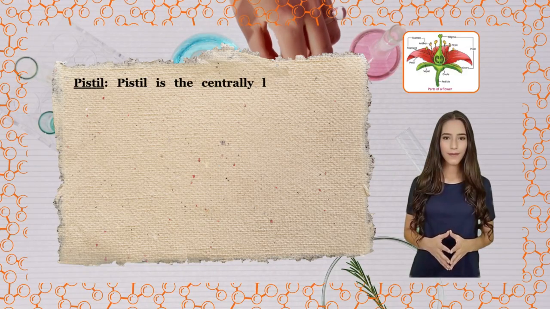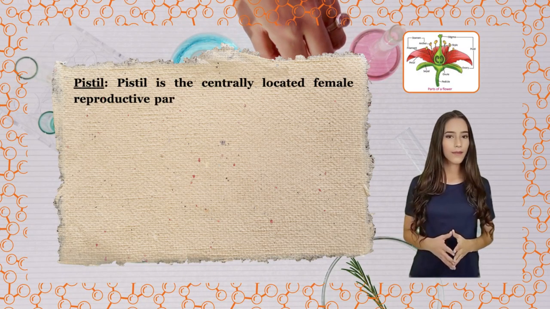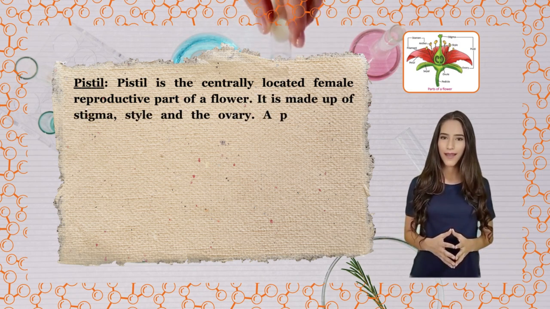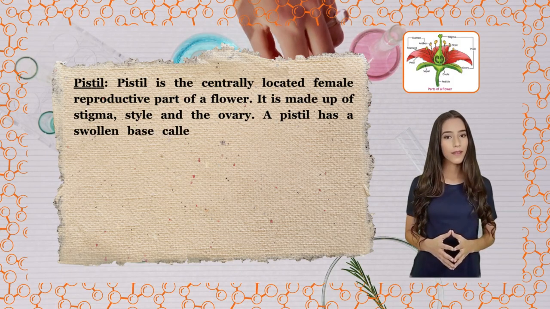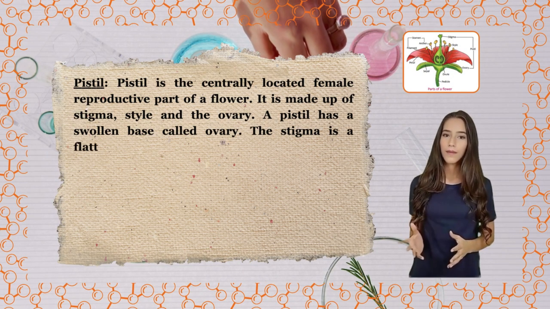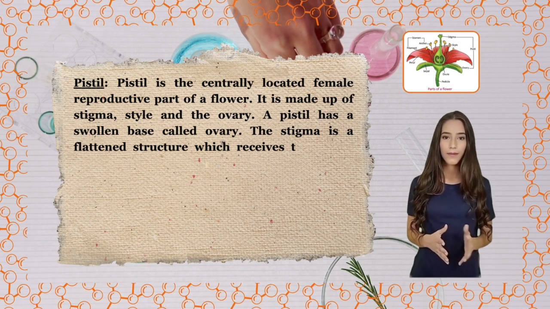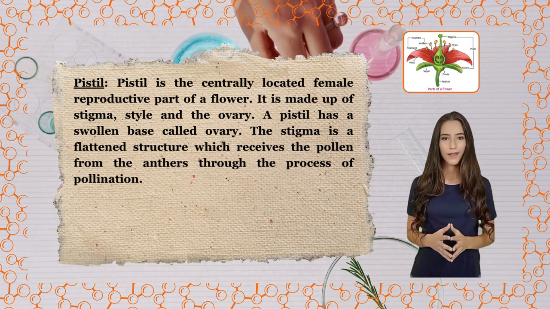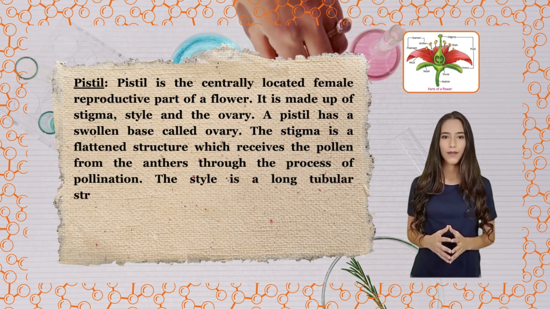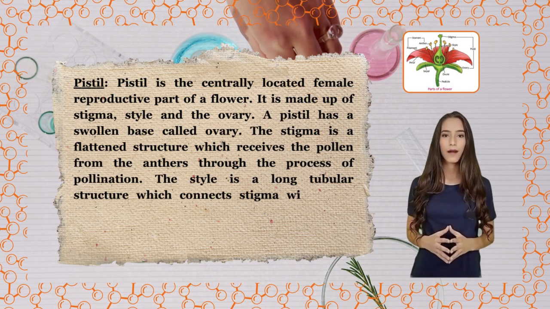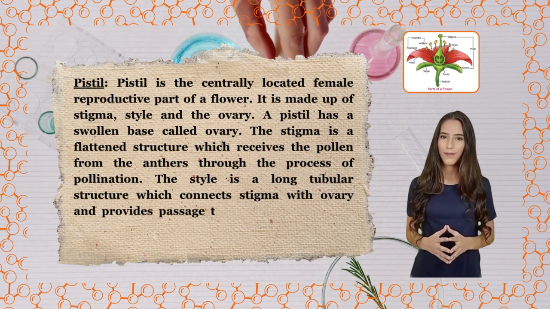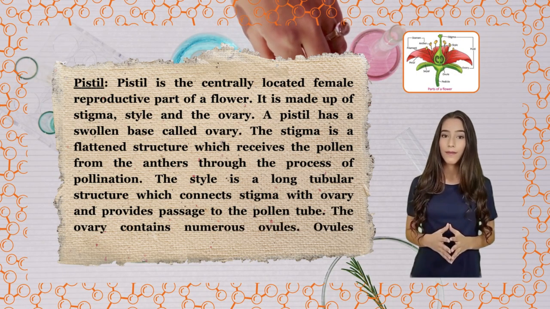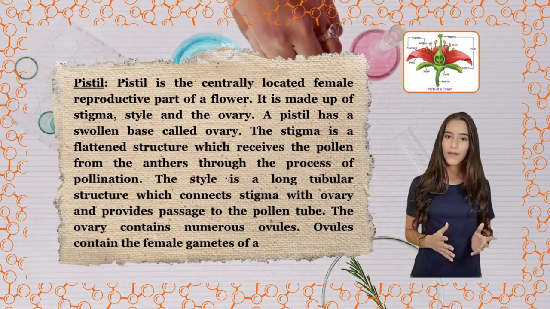Pistil. Pistil is the centrally located female reproductive part of a flower. It is made up of stigma, style and the ovary. A pistil has a swollen base called ovary. The stigma is a flattened structure which receives the pollen from the anthers through the process of pollination. The style is a long tubular structure which connects stigma with ovary and provides passage to the pollen tube. The ovary contains numerous ovules. Ovules contain the female gametes of a plant.